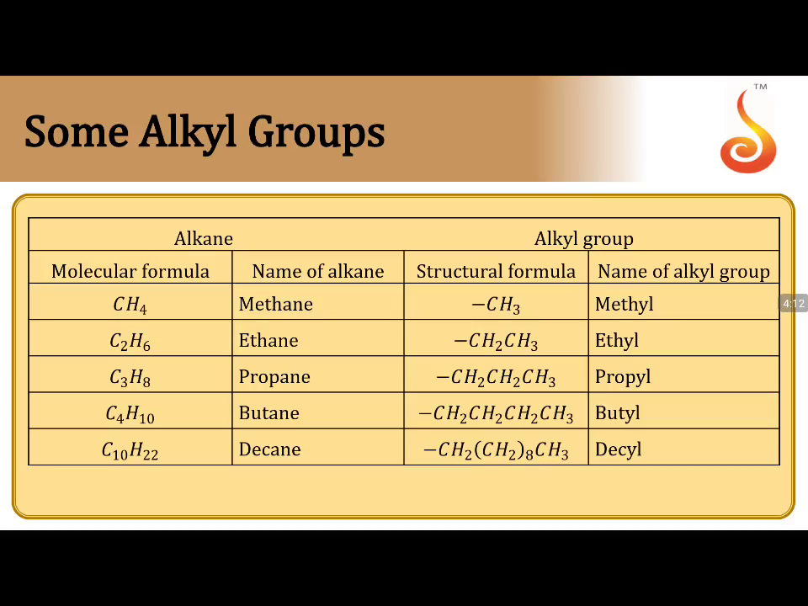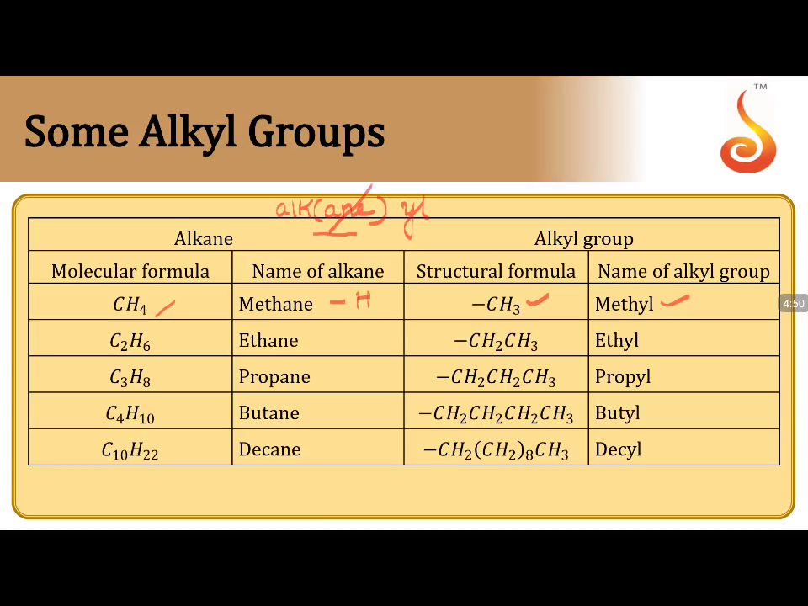If you have methane, it has all the hydrogens intact. But if you remove one hydrogen from this, methane minus hydrogen results in the formation of CH3, and that is known as methyl. So in the name of the alkane, ANE, replace the word ANE by YL. This is the small change we are going to make. If you write ANE, that means all hydrogens are intact in the molecule. But if you use the word YL, that means there is a deficiency of one hydrogen.